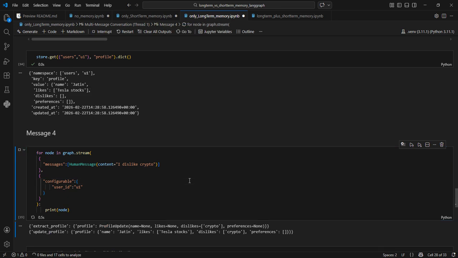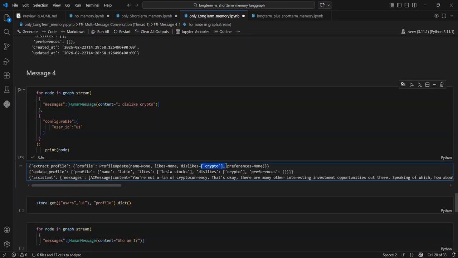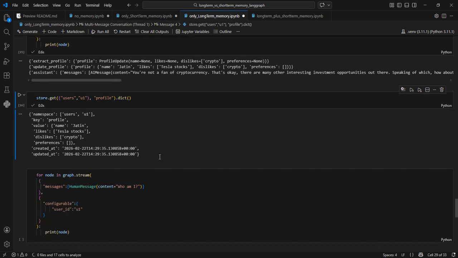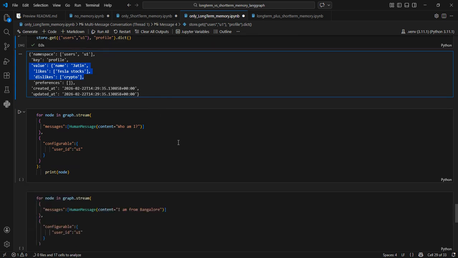Now I add a dislike. Again, here it captured only the dislike and nothing else. Now the latest store contains name, likes, and dislikes. Okay. And this is a message which doesn't matter. Now it contains these three pieces of information. So incrementally, it will keep adding to the store, because we have set up our agent in a way that the first thing it will do is try to capture information that is important and save it in the long-term memory. Okay.